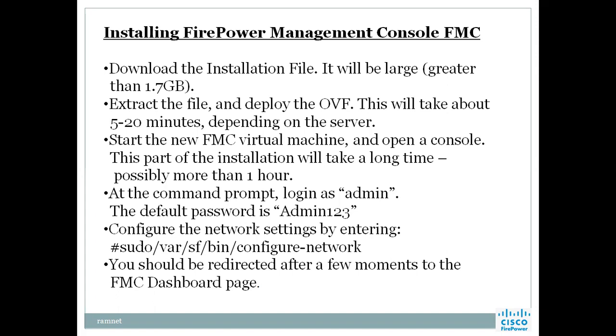At the command prompt, we will be logged in as admin, and the default password is Admin123 with a capital A. Then configure the network settings like this. After a few moments, you should be redirected to the FMC dashboard page. We can use HTTPS and the IP address; if we enter that in any browser, we will be able to log into the FMC.